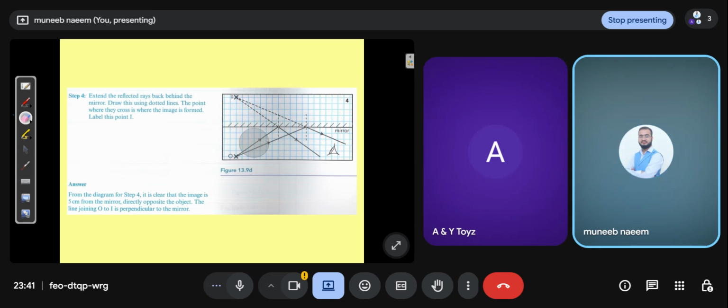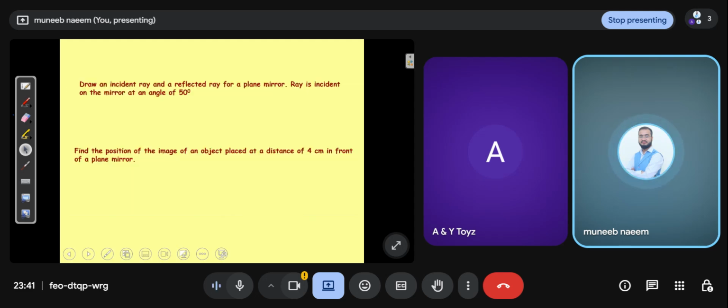So the distance between the mirror and the object and between the mirror and the image are equal. You can simply find the distance between the image and the object for this experiment.